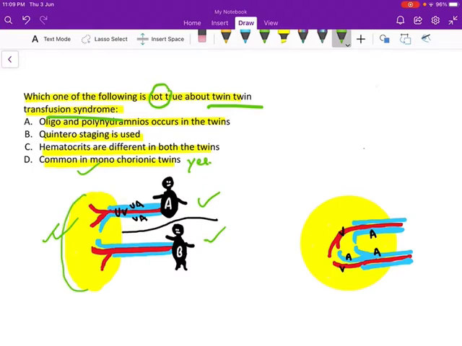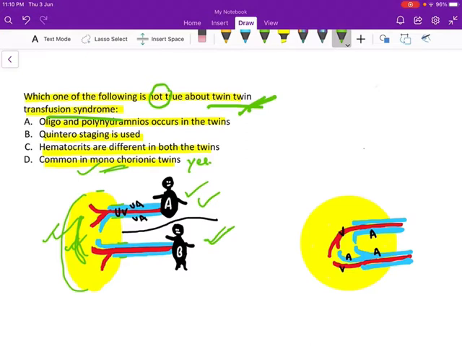So why do these transfusion complications occur in monochorionic twins? Because the twins A and B are sharing a single placenta, a single placental tissue. So the umbilical cords carrying the vessels of both the twins get an opportunity to anastomose with each other.